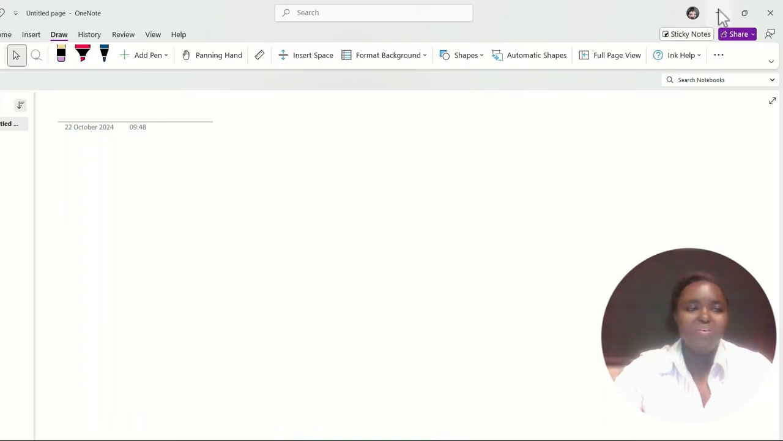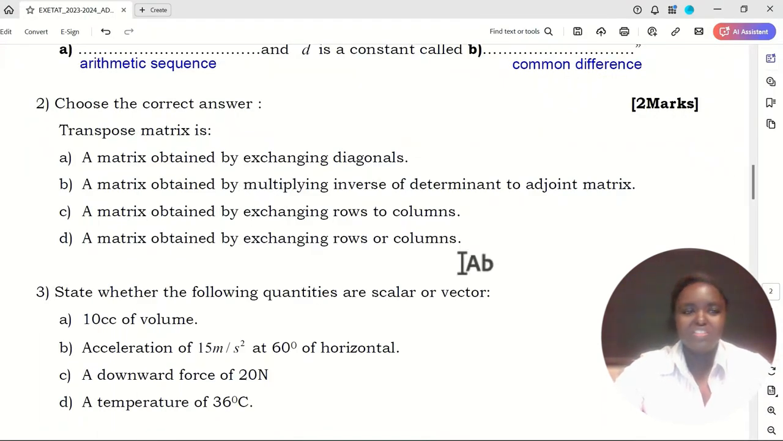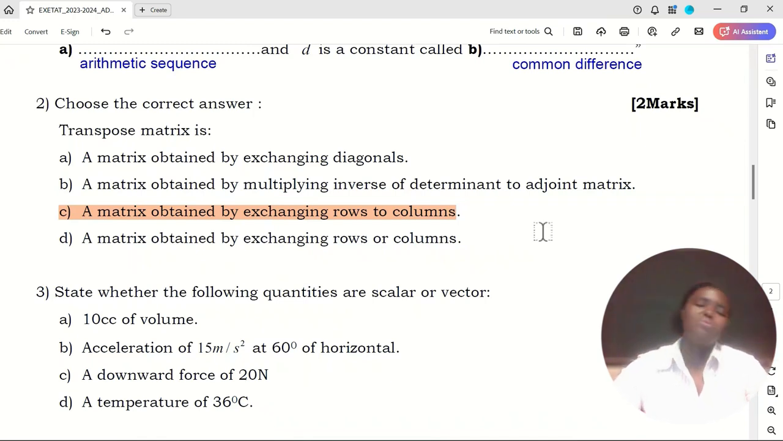Okay. So let's choose now the right answer. What is a transpose matrix? A matrix obtained by exchanging diagonals. No, we don't exchange diagonals. A matrix obtained by multiplying the inverse of the determinant to the adjoint matrix. No. A matrix obtained by exchanging rows to columns. That's what I've been doing. So the right answer was this one. A matrix obtained by exchanging rows to columns. The right answer was C.